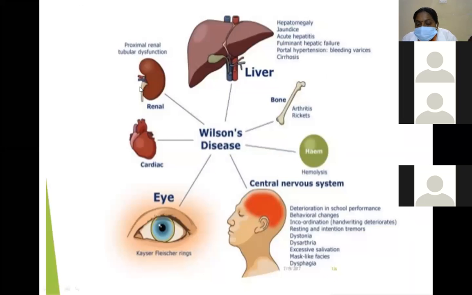These are the other complications associated with Wilson's disease: hepatomegaly or jaundice, acute pancreatitis, portal hypertension, bleeding varices, cirrhosis, renal tubular dysfunction, cardiac and eye complications, Kayser-Fleischer rings due to deposition of copper in the membrane, hemolysis and arthritis.